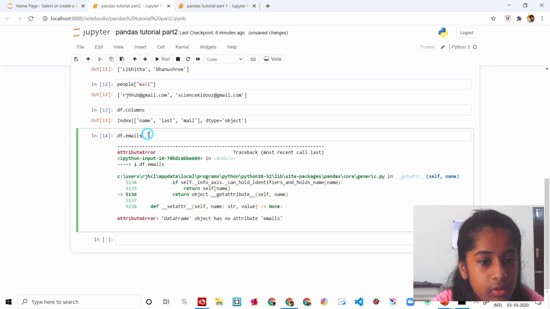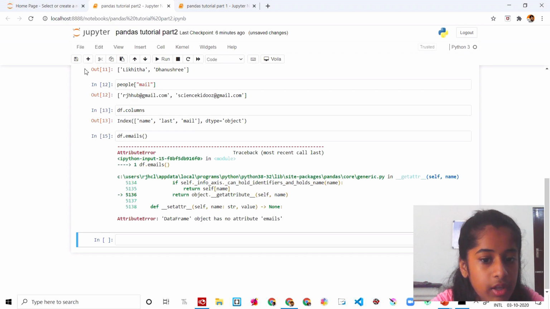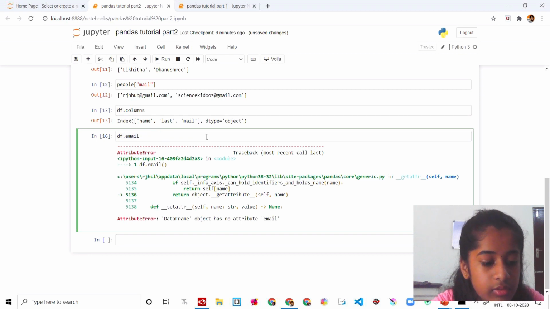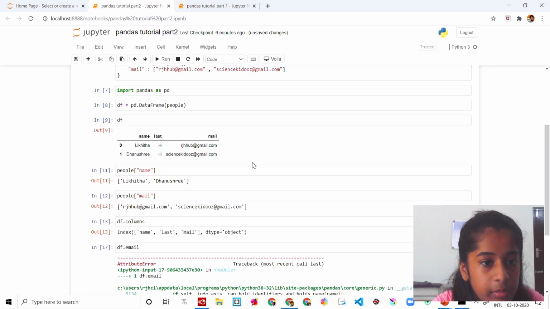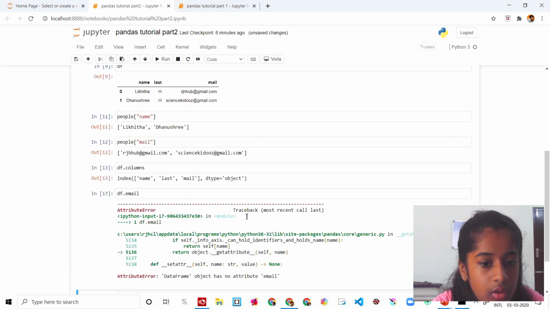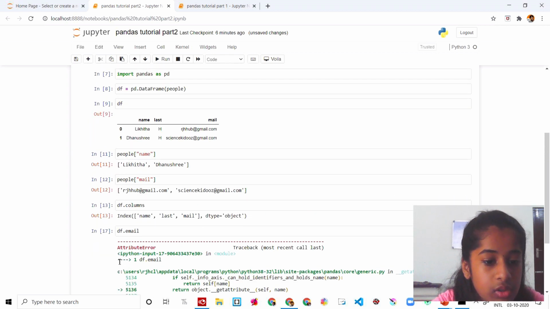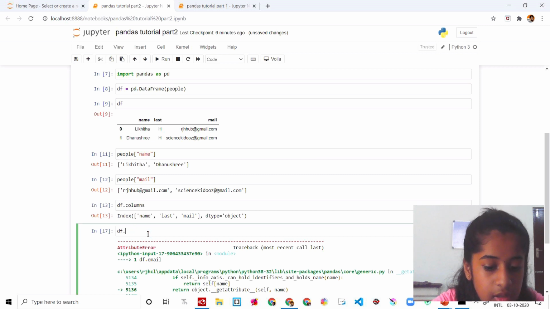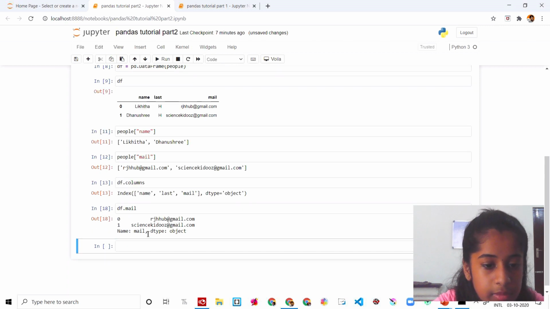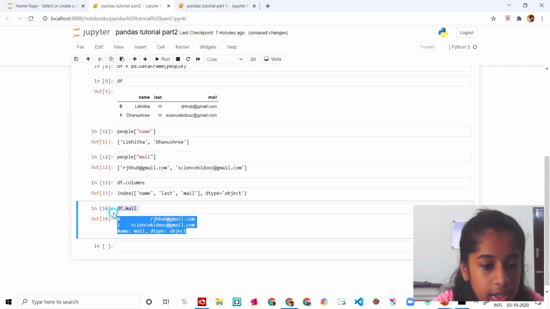Okay, it has no attribute called emails. You have to get email. So for getting that, you can do df dot email. Okay, df dot email is not there. I don't know what's wrong. Mail, sorry. This one is mail. I named it email by mistake. Yeah, so you can see you can get it separately.